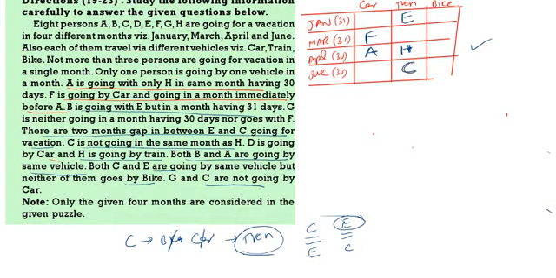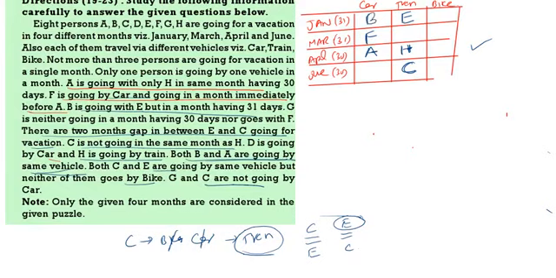Then B and A, they are going by the same vehicle. In the first case I am taking A car, so B will also be in the car, and B and E will be going in the month having 31 days. So B will be January.